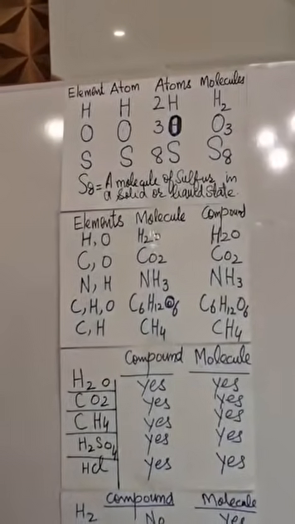Now, what should be your statement? Let me correct your statement. When you say all compounds are molecules, this is not true. You should be saying all covalent compounds are molecules, because only those compounds which are formed through covalent bonds, they are molecules.